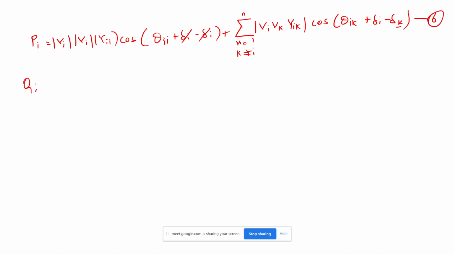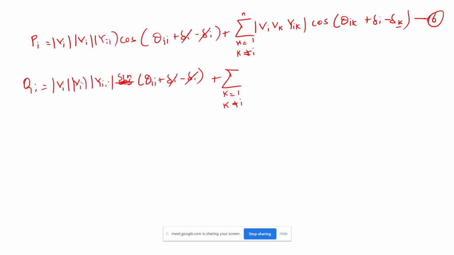And then Qi is equal to Vi, and here also I am removing all the i components outside, then I will get Yii. Here what will I get, because this is Q, right? I will get sin, not cos: sin of theta ii plus delta i minus delta i, and here also it will cancel, plus the summation over all the others, k not equal to i.